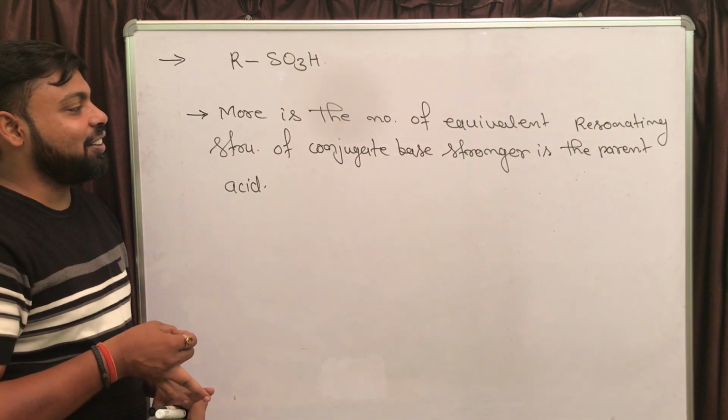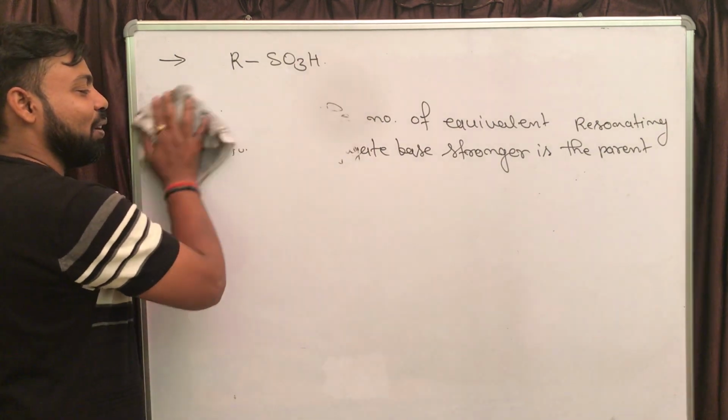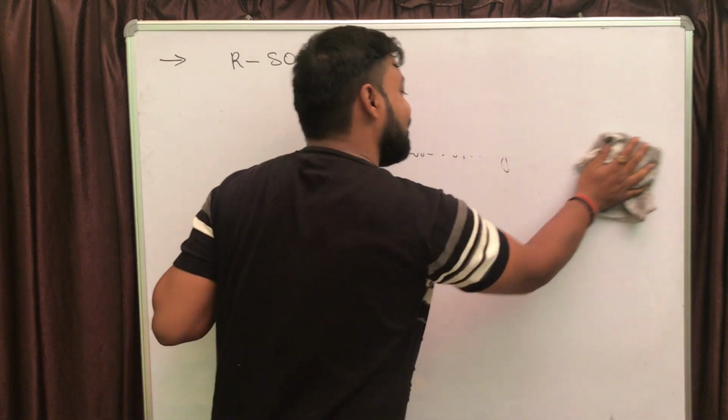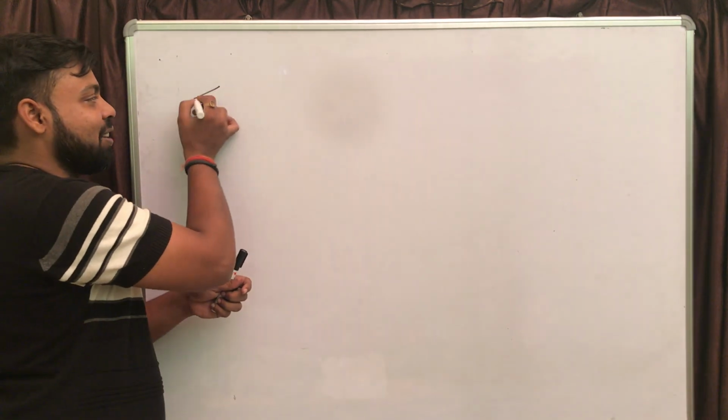Now the interesting thing is the next question. First we have done carboxylic group, second we have done sulfonic group. Now the third one is about phenol. Why does phenol show acidic character?